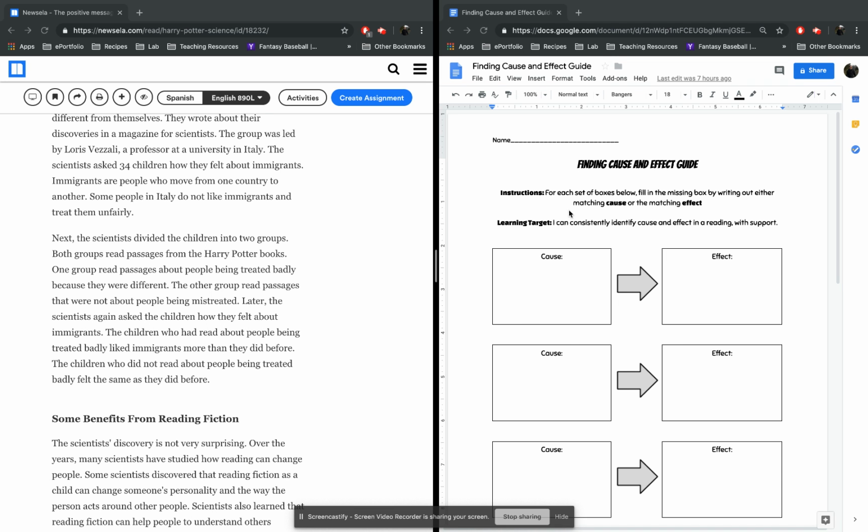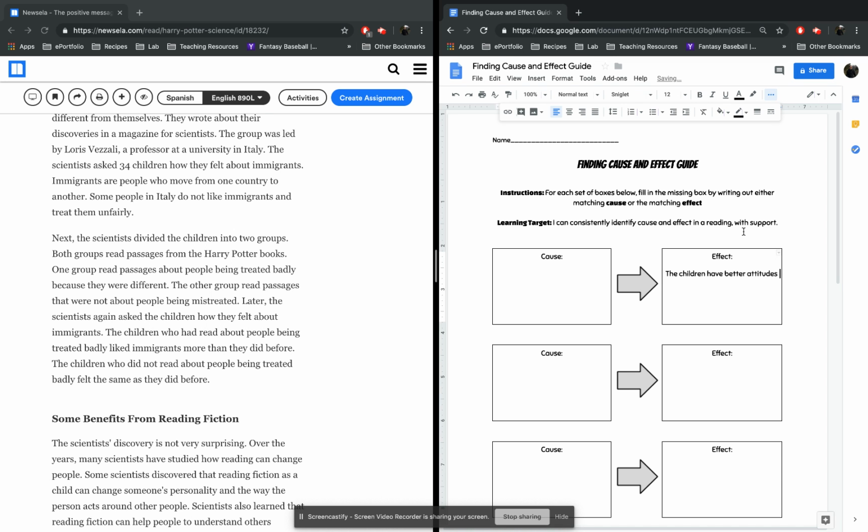So then real quick, I'm just going to show you this form. This is the form that we're going to use for finding cause and effect. Get used to seeing this because you will see it a lot in our assessments when we go to do our assessment for Standard 4. Okay. I'm actually going to start with the effect. I think sometimes it's easier to start out with the effect. Hang on, I need to move my text. There we go. So the effect in this case is that the children have better attitudes.